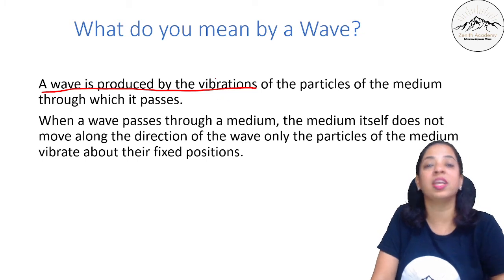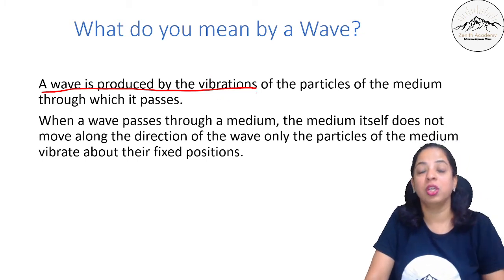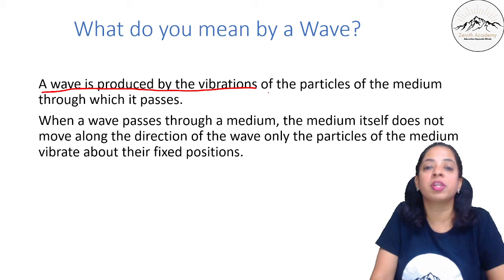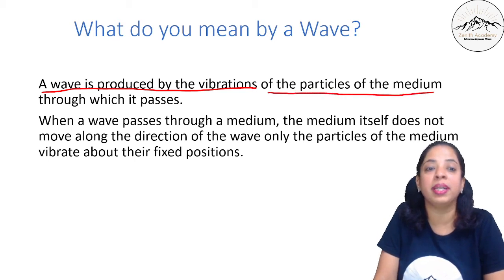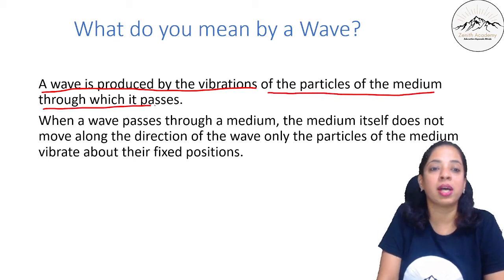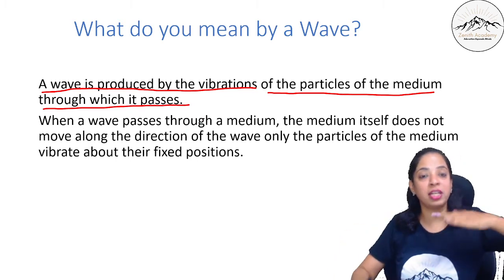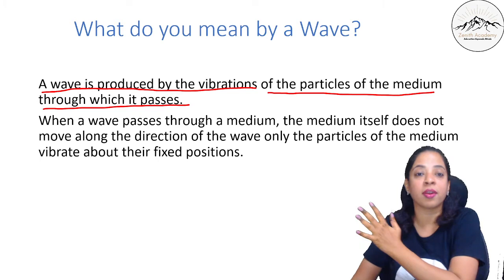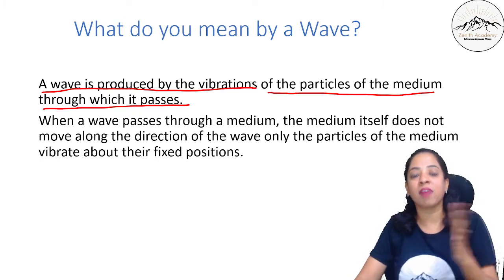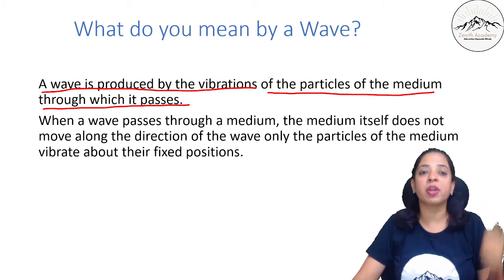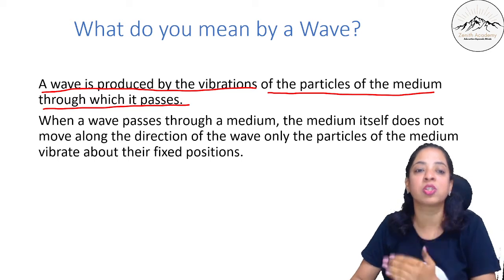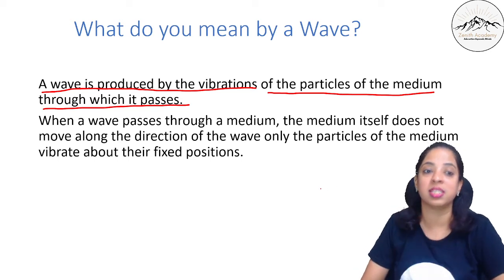How is a wave produced? When there are some vibrations. Vibrations of what? Vibrations of the particles of the medium through which it passes. So a wave is produced by vibrations of the particles. If a wave is passing through air, then the air particles will vibrate. So a wave is produced by vibrations of particles of the medium through which it passes.